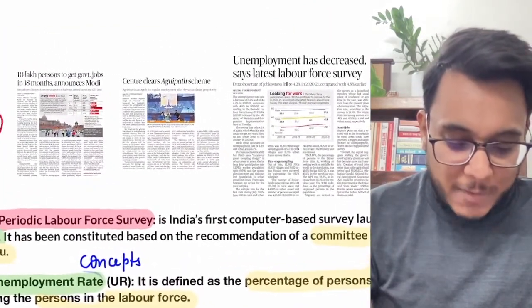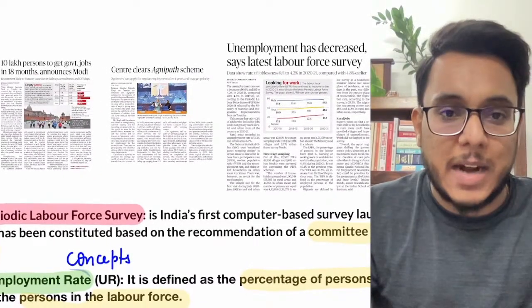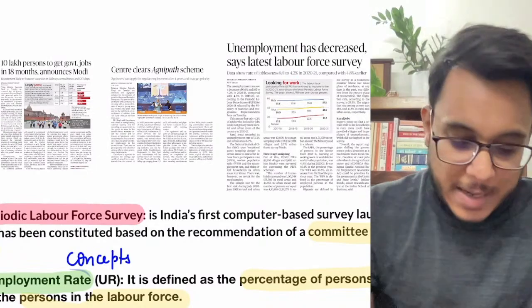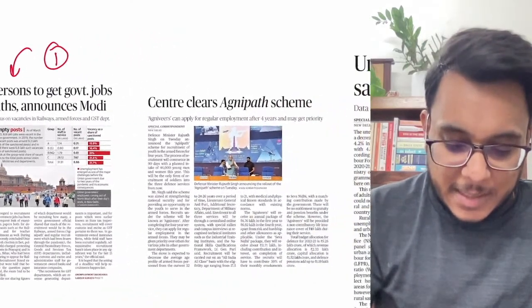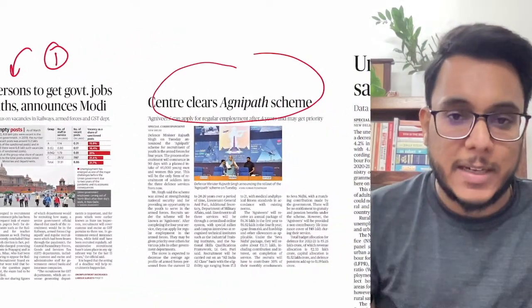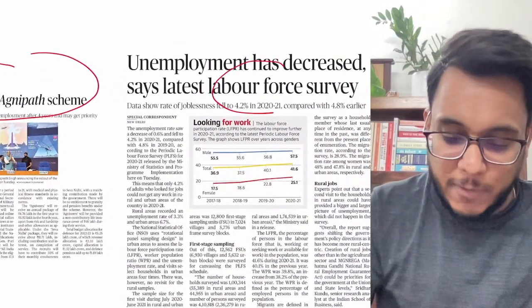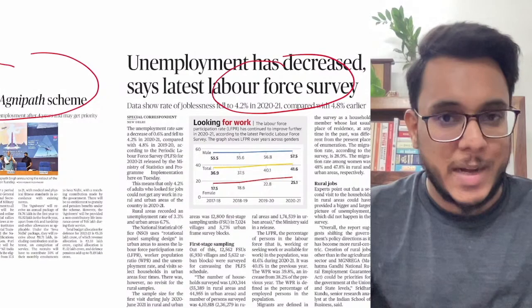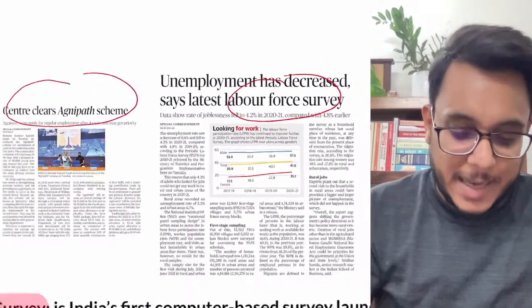So, guys, here we have clubbed three articles. All three are related to each other. The first article is from page number 1: 10 lakh persons to get government jobs. Then the Agnipath scheme, mentioned after the editorial page, and then the article that unemployment has decreased, according to the labor force survey. So let's understand this entire issue.